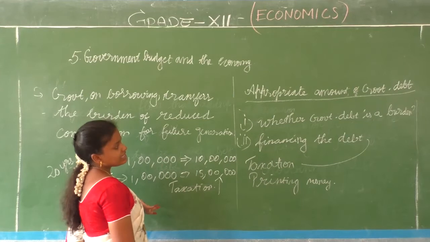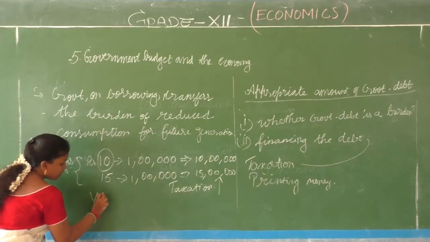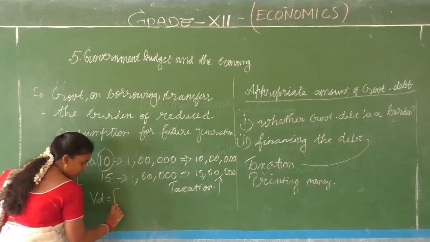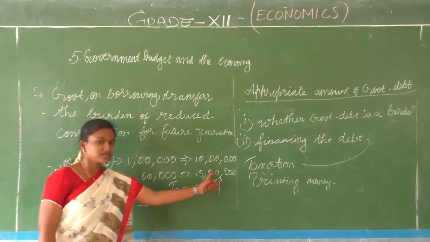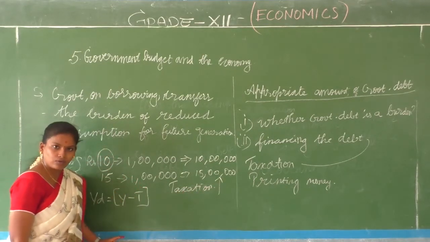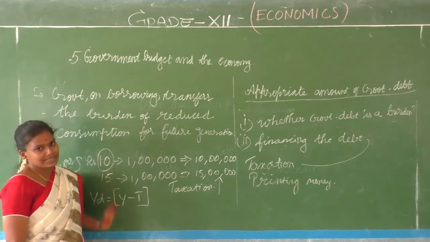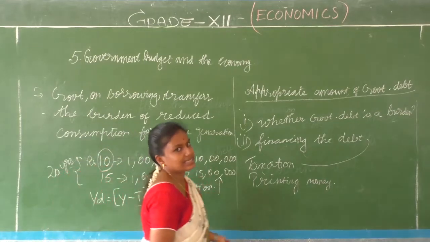And what did we see as the disposable income? Yd is equal to Y minus T. So when the taxes are more, the disposable income of the future generation will come down. When the disposable income is less, their consumption will be less.